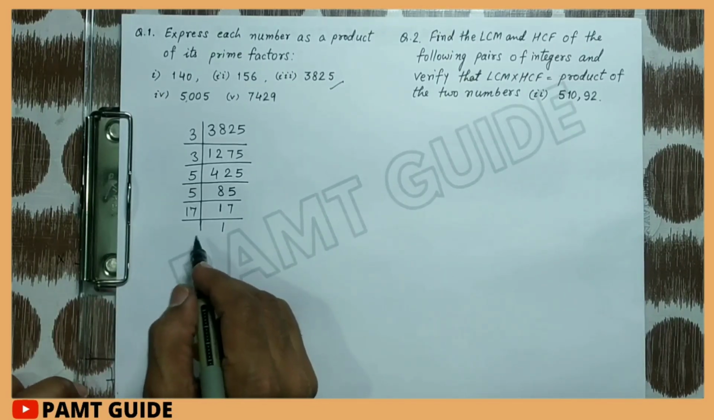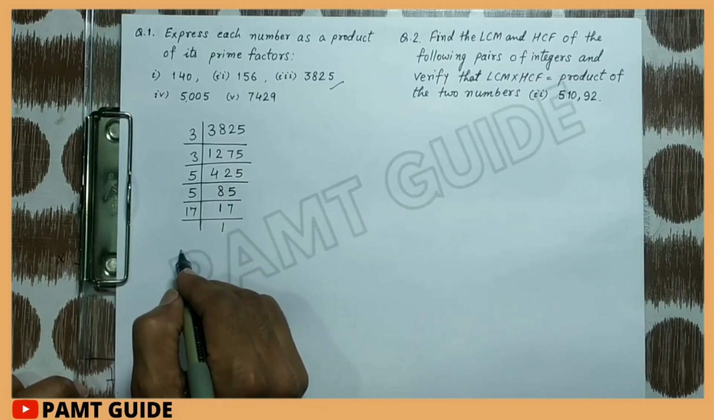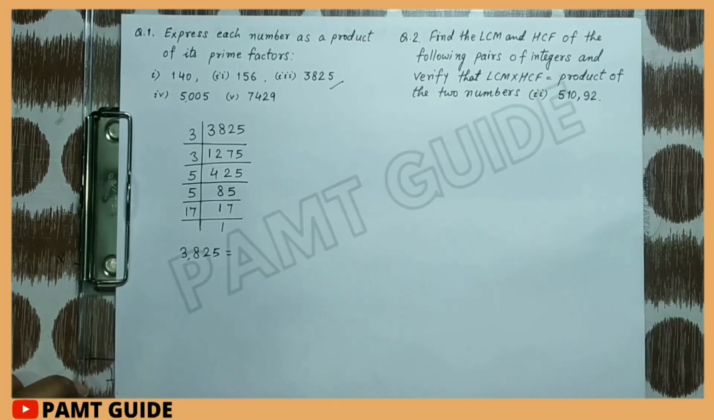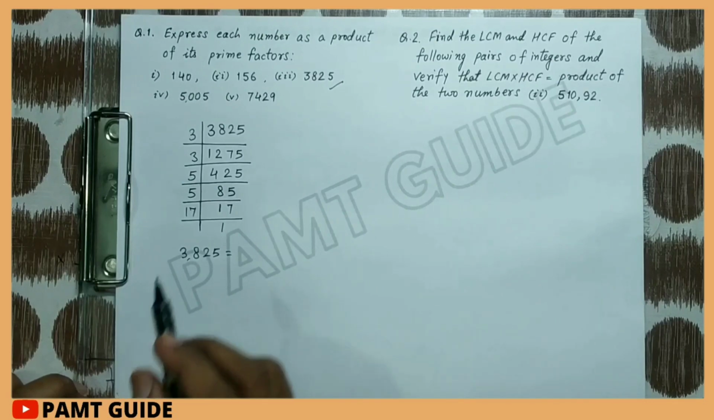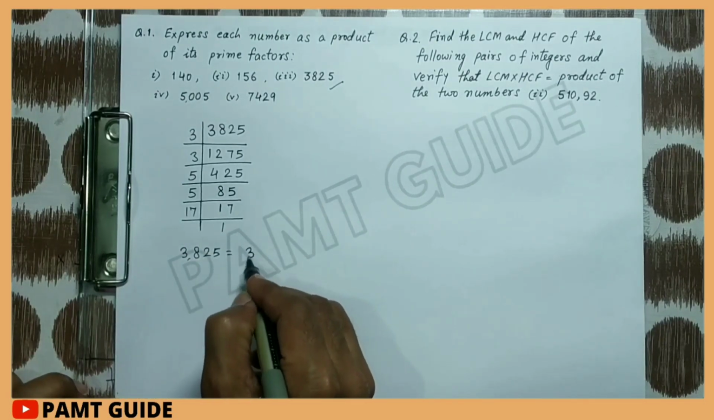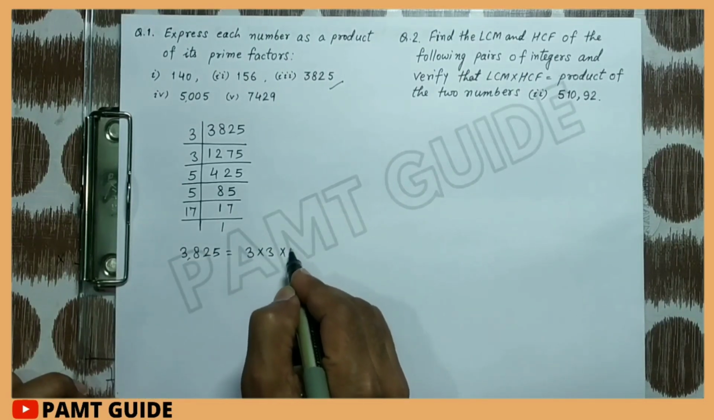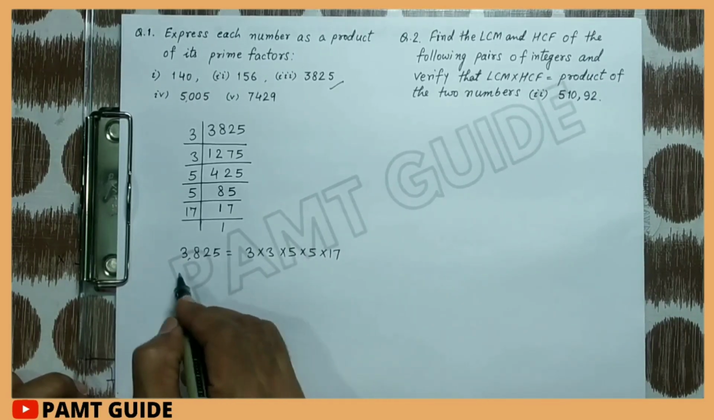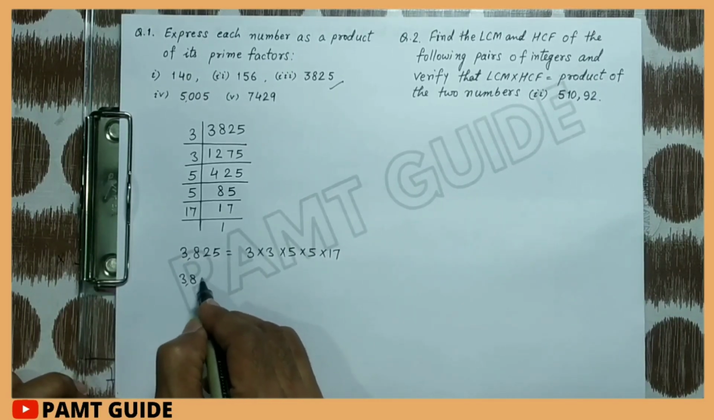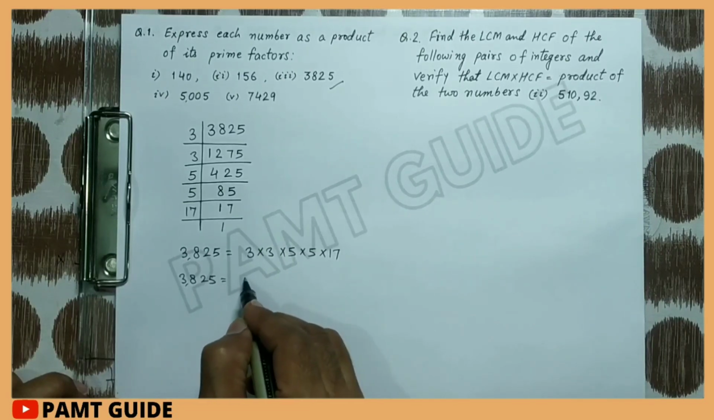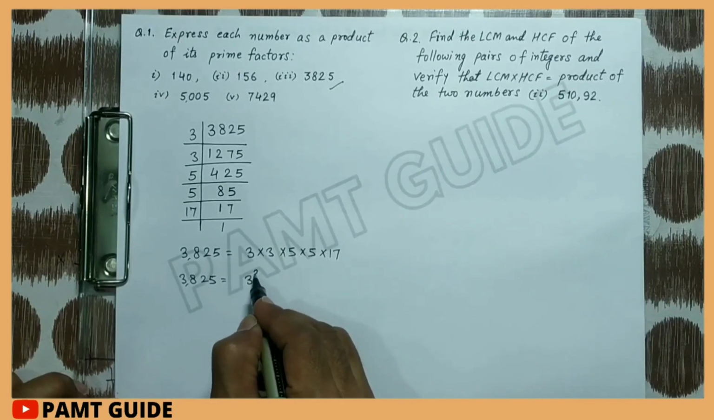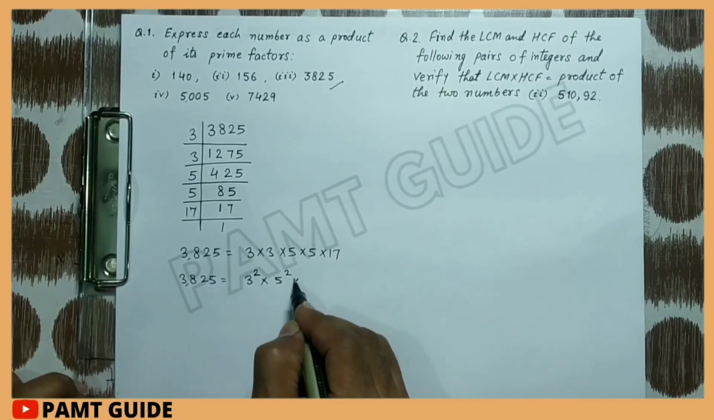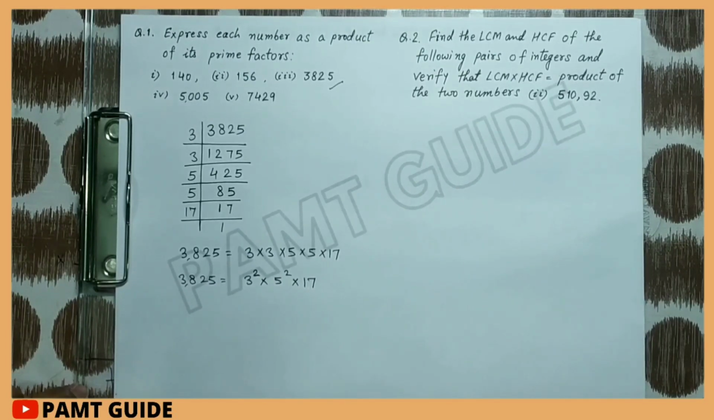So 3825 can be expressed as a product of prime numbers: 3 multiplied by 3 multiplied by 5 multiplied by 5 multiplied by 17, and we can write it in exponent form. Then it will be equal to 3 raised to 2 multiplied by 5 raised to 2 multiplied by 17.